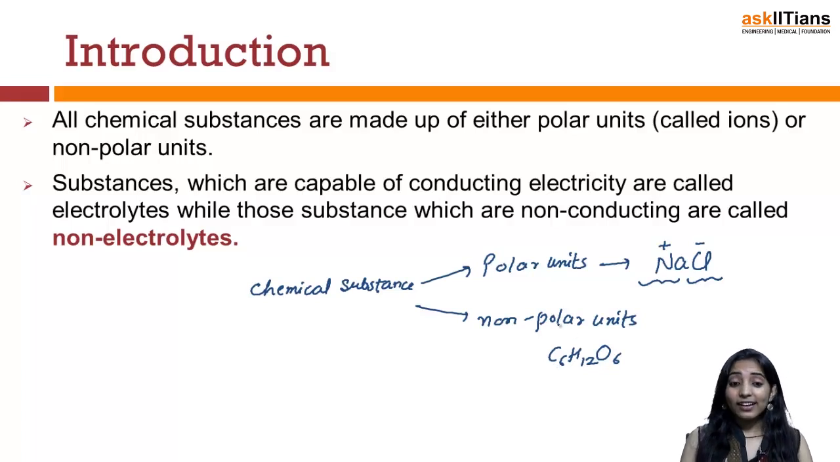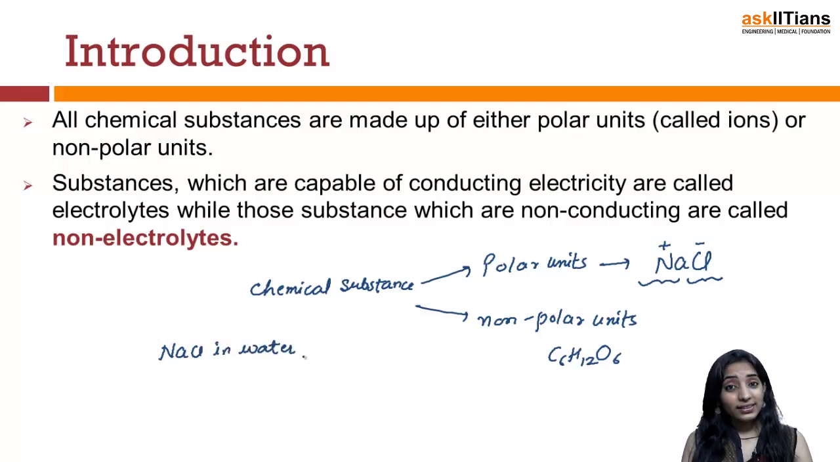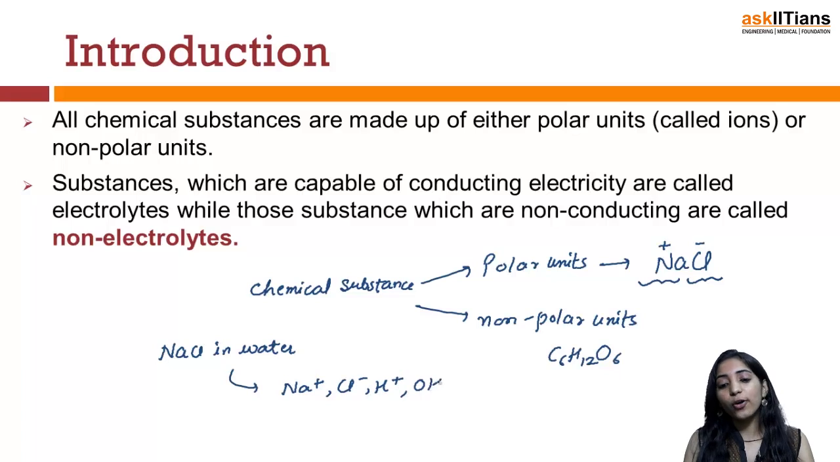Now what we further say is that the substances which are capable of conducting electricity are called electrolytes, while those substances which are not capable of conducting electricity are known as non-electrolytes. Let us talk about some examples. For example, if I dissolve NaCl in water, it will give me Na positive, Cl minus, and we will also have H positive and OH minus in the solution. Because of the presence of these individual units, the solution will conduct electricity.